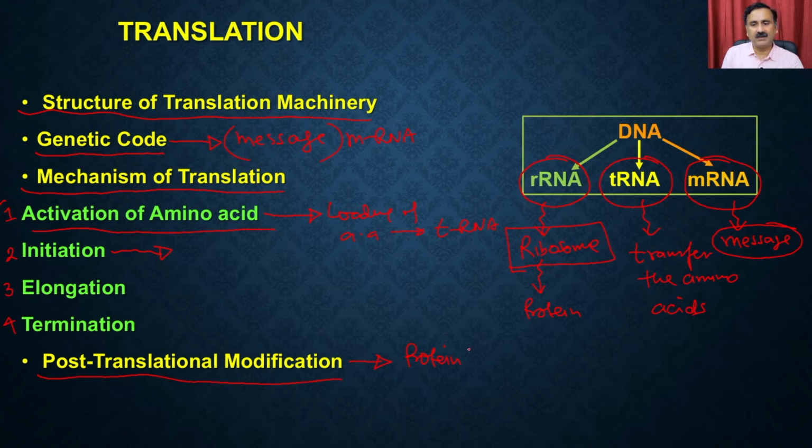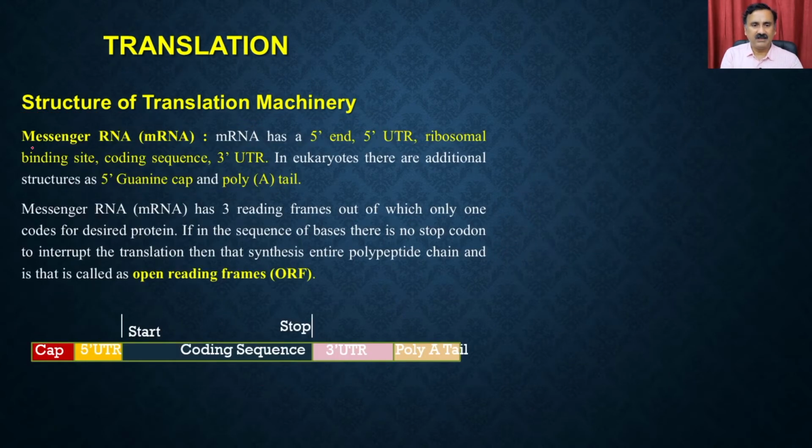So let's start discussing the machinery. We are going to start first with the messenger RNA. As the name suggests, the messenger RNA or mRNA has a 5' end, 5' UTR and the ribosomal binding site. Then it also has the coding sequence and the 3' UTR. What you see here is that the messenger RNA has this 5' end and this 3' end.